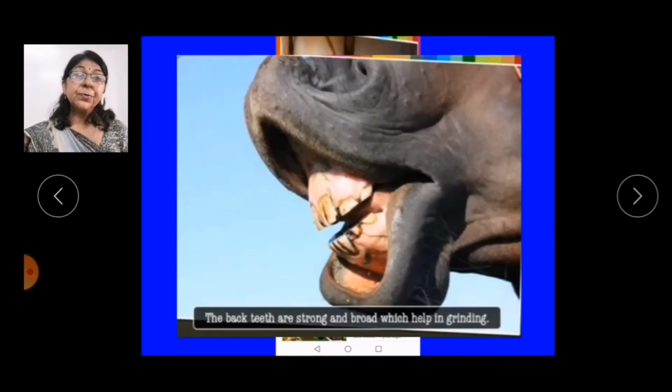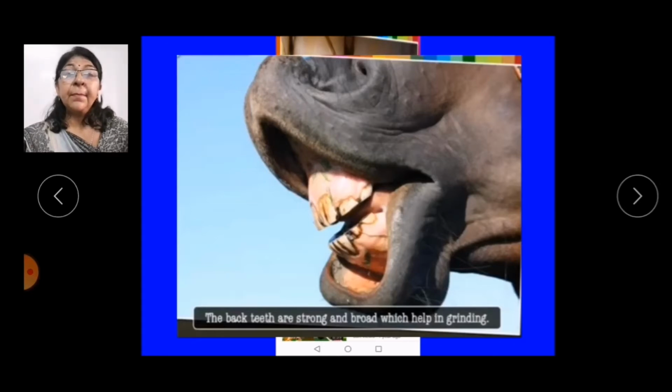They need to chew a lot in order to break down the plant materials into very small pieces. For this reason, they have strong, broad back teeth to grind their food. So, their back teeth are called grinding teeth.